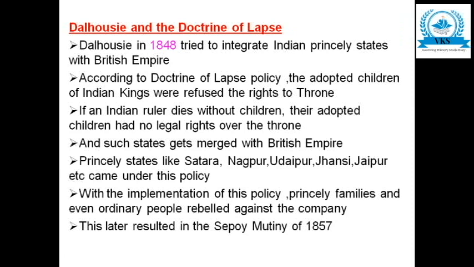Princely states like Satara, Nagpur, Udaipur, Jhansi, etc. came under this policy, and with its implementation, the princely families, even ordinary people, started rebelling against the British and the company, and this later resulted in the Sepoy Mutiny.